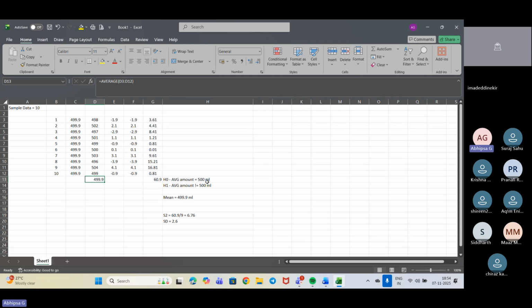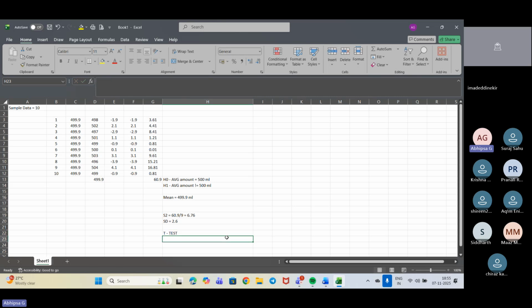My claimed average mean is 500 ml, right? Next S, that is the standard deviation value, 2.660, and the value of N that I need. So now let's give that t-test a try.